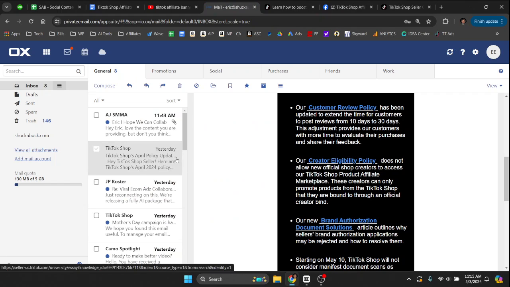So this is the email that I got from TikTok shop yesterday, which was May 2nd. And here's what they did to their updates. One of them was the creator eligibility policy. The big thing here, the big word that I see here, that I think a lot of you are waiting to hear some good news. It says our creator eligibility policy does not allow new official shop creators to access our product affiliate marketplace.